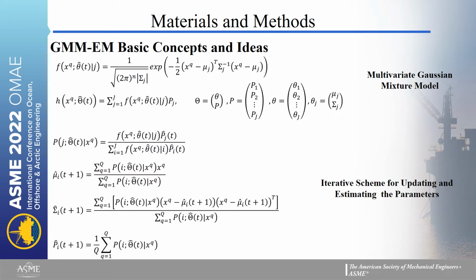Here you can see the general concept and idea of the Gaussian mixture model and the expectation maximization algorithm, the EM algorithm. In this approach, we have different distributions of the data, and each distribution has its prior probability. Our goal is to find these parameters, which are the mean values and covariance of each distribution and the prior probabilities. The EM algorithm leads us to an iterative scheme for updating and estimating the parameters.